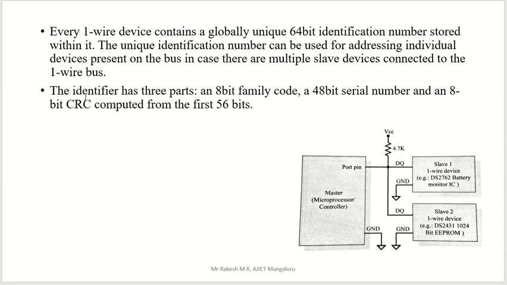In the previous slide we saw parity. Here this 8-bit field is for cyclic redundancy check. This is again used for checking or securing the data. So 8 bits, 48 bits, and again 8 bits. This is your 64-bit identification number division. Each device has this 64-bit ID, and based on that we are going to recognize that device.